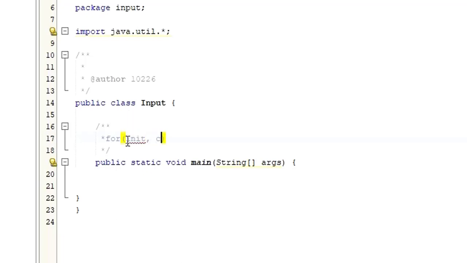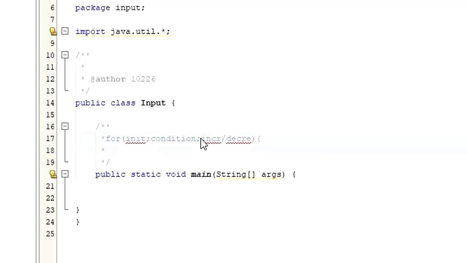The next one is the place where we check the condition. These are separated by semicolons, right? Finally, you can do an increment or decrement. Inside, we execute a block of code.